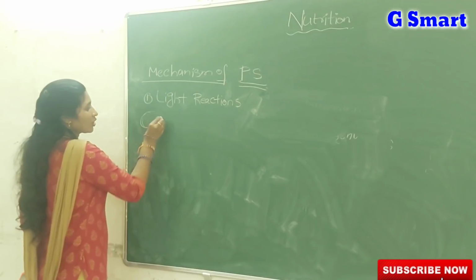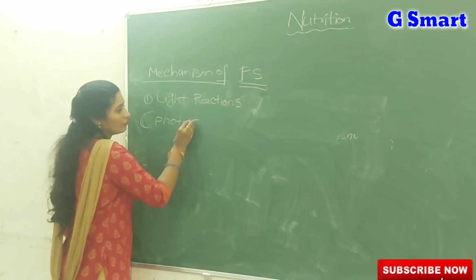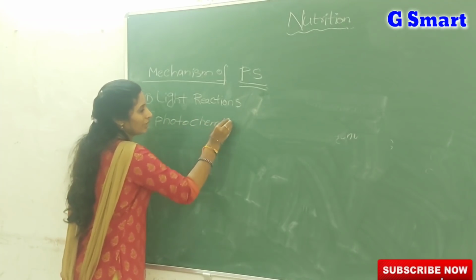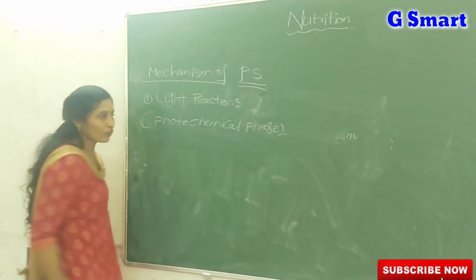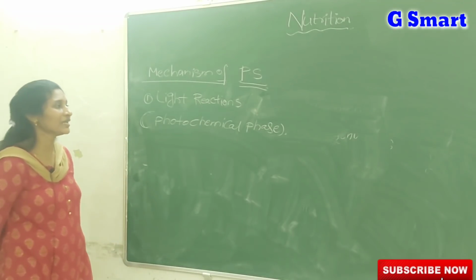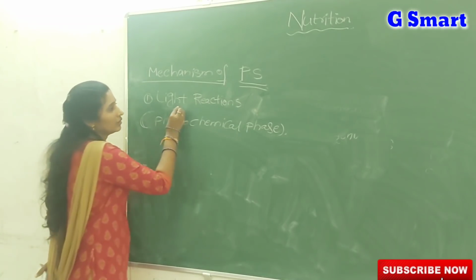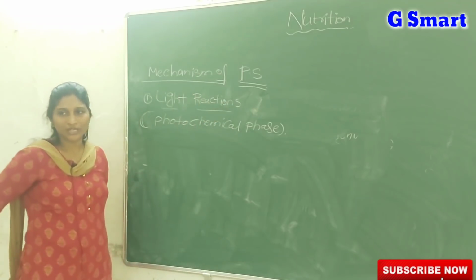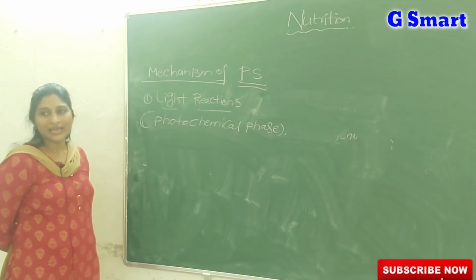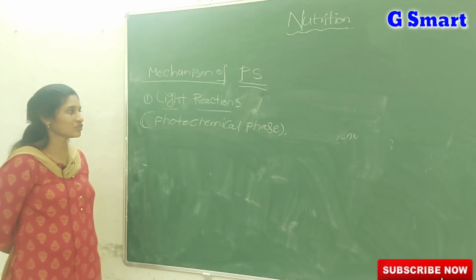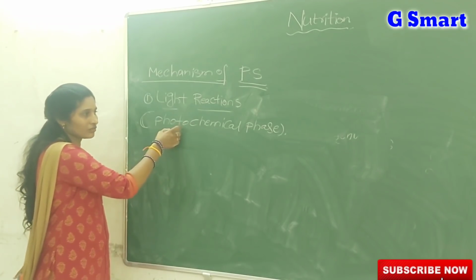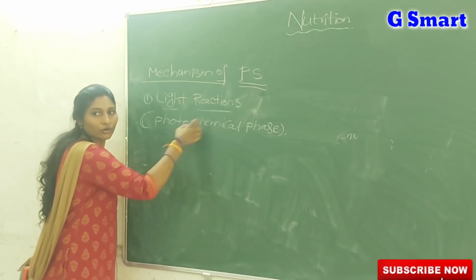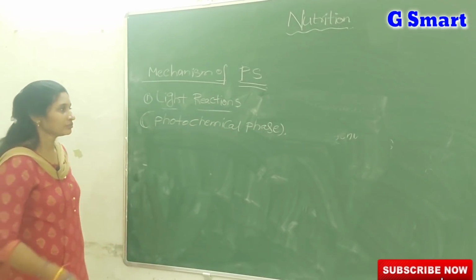The light reactions are also called by another name, the photochemical phase. Why do we call light reactions the photochemical phase? Once the light energy is trapped by the chlorophyll molecule, the light reactions will start. That's why, because all these chemical reactions occur in the presence of light, we call this phase the photochemical phase.